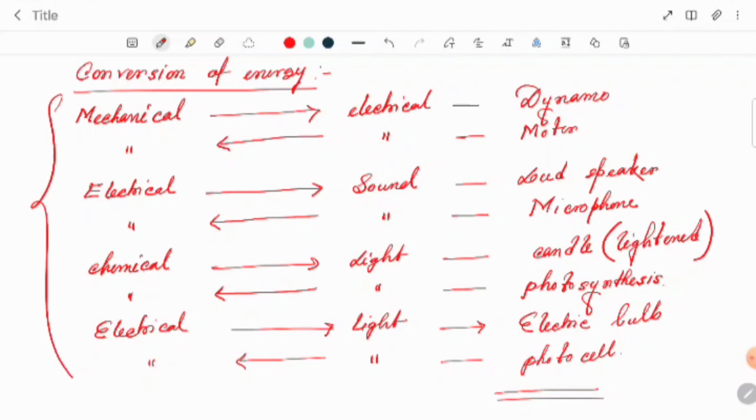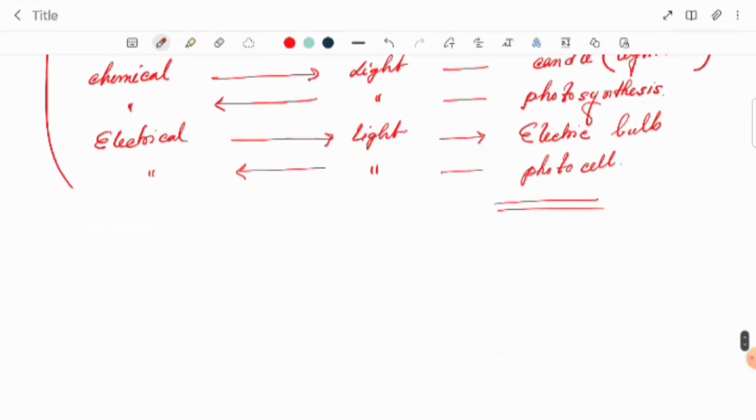Please keep it in your mind. This type of question can come in the exam. So go through this part very, very minutely. Please do that properly. And the next topic that we have is the conservation of energy. That is the last part of this chapter that we have to do.